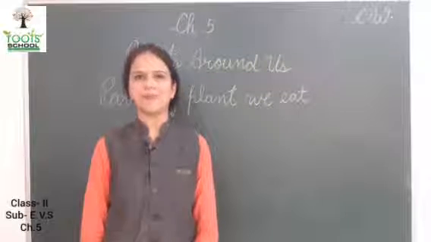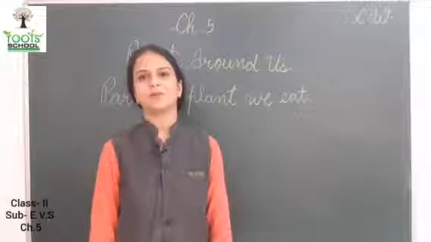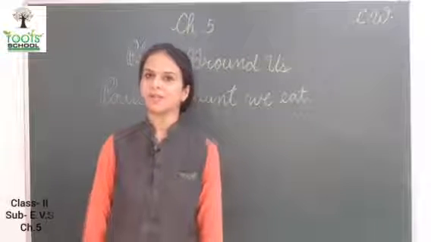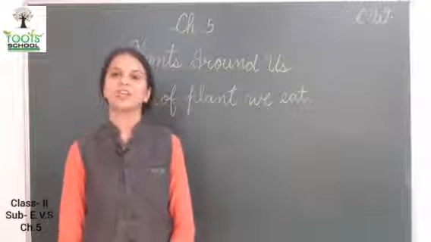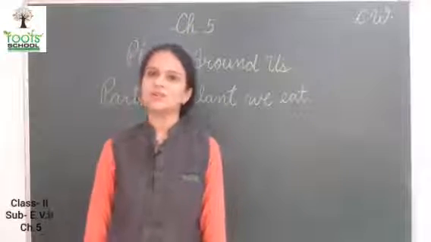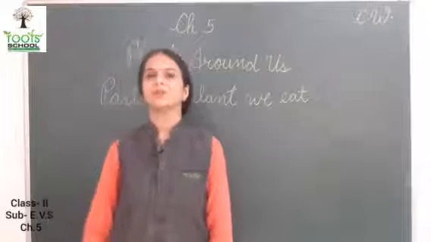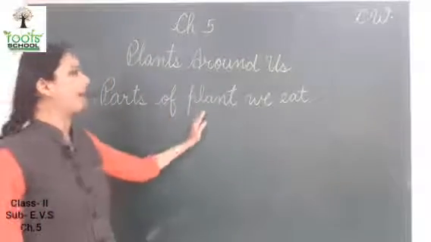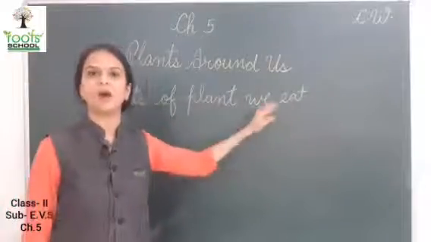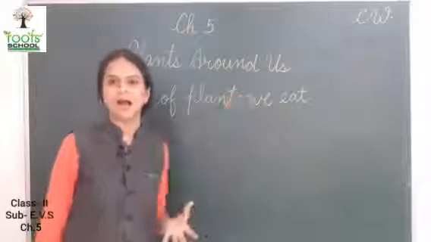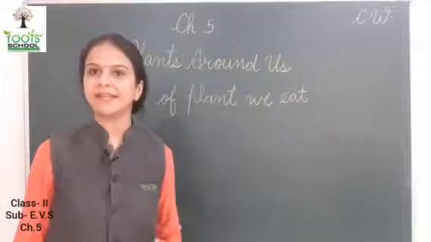So, our chapter 5 is going on. What we have done in our last periods? We have done parts of the plant and germination of a seed. Did you understand that? Good. Today we will do parts of plant we eat. Which parts of plant we eat?